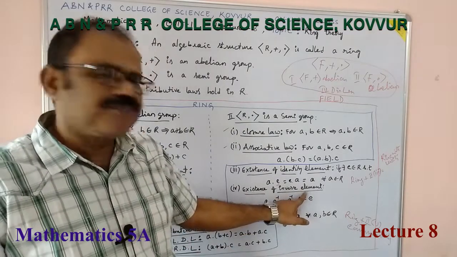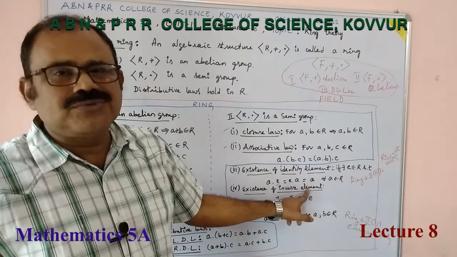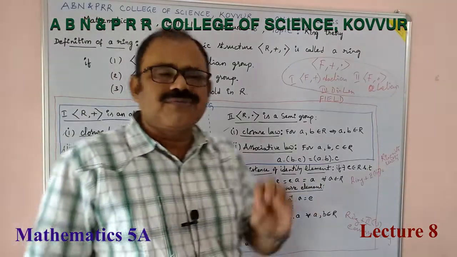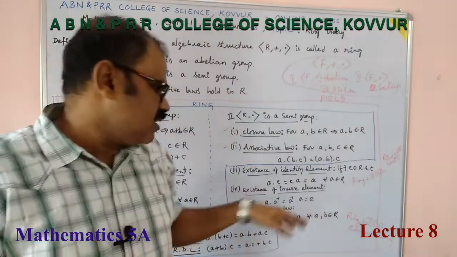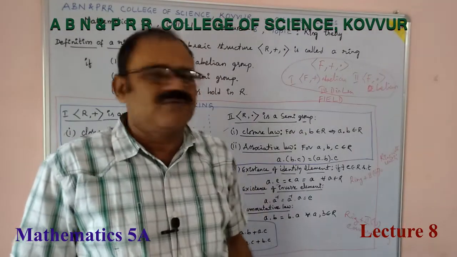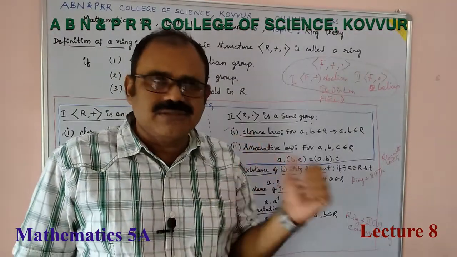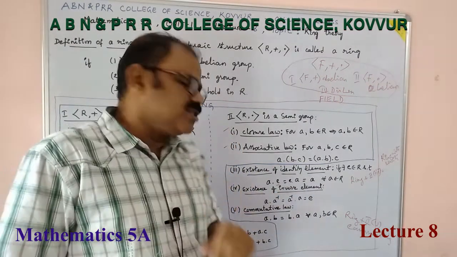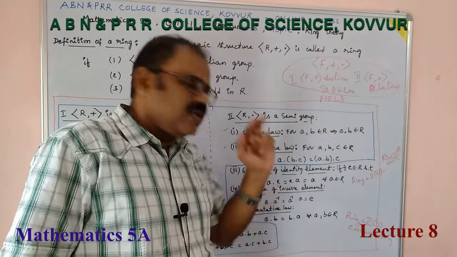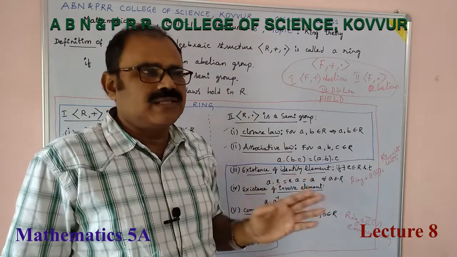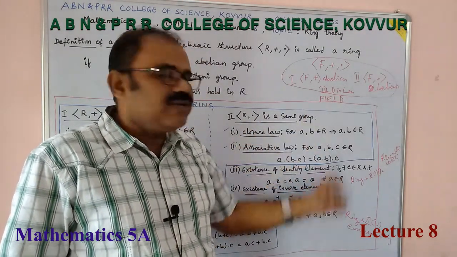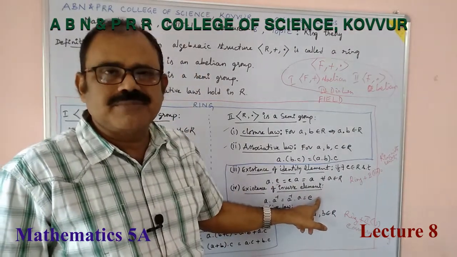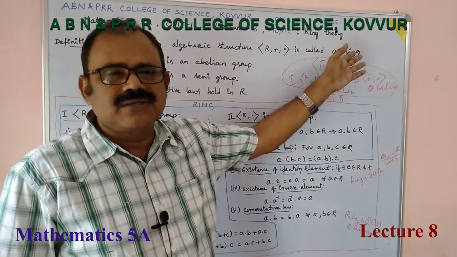What remains? The inverse axiom. We should not say ring with inverse. No. If for every non-zero element there exists an inverse in R, since it is multiplication, we should use for every non-zero element, then we say that ring is a field: a commutative ring with unity in which every non-zero element has an inverse is said to be a field.